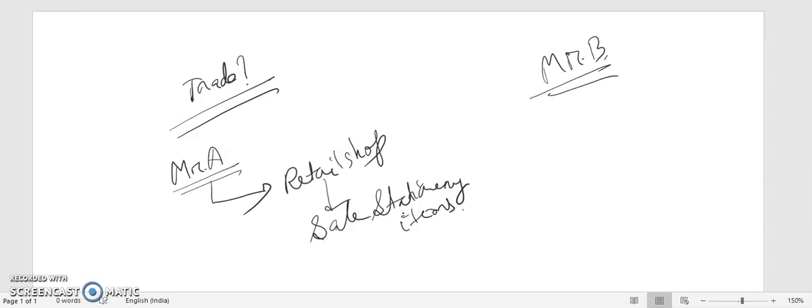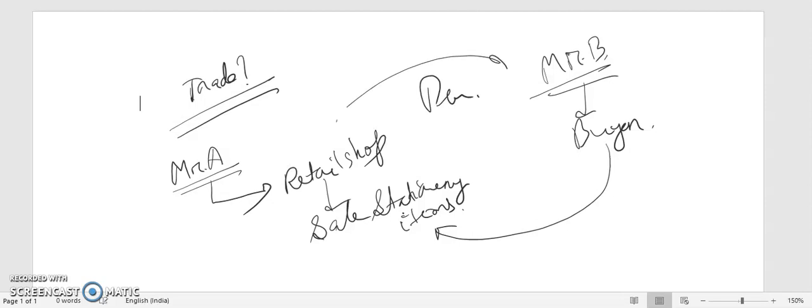Mr. B, another person, is the buyer. He will go to Mr. A's shop and buy a pen, and in return he will take the pen in one hand and give the money, maybe 10 rupees, maybe 20 rupees, whatever may be the case.